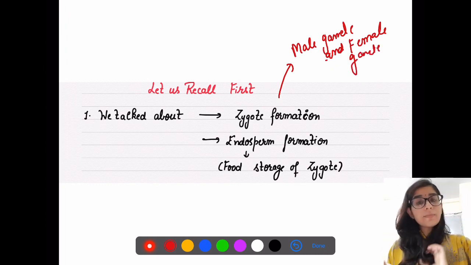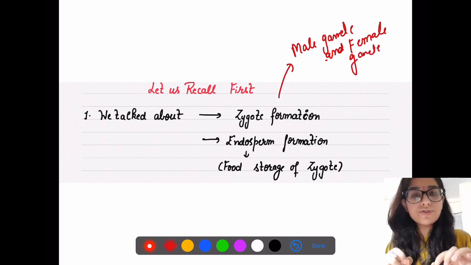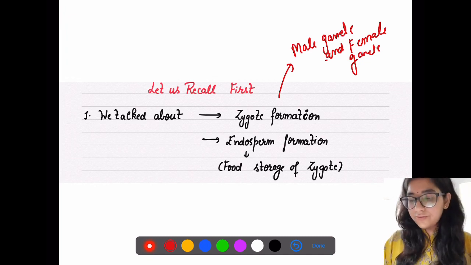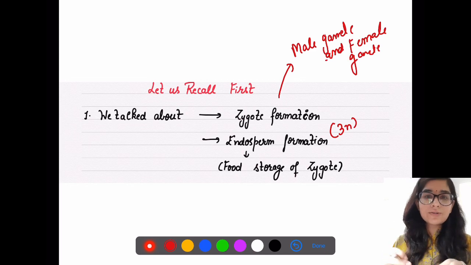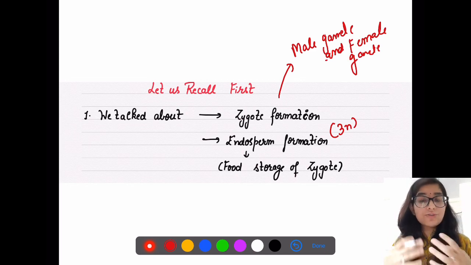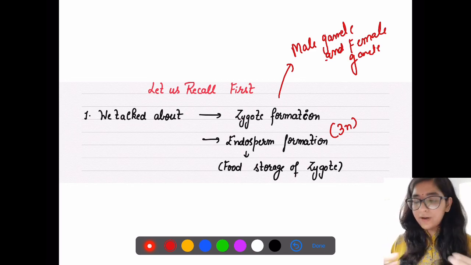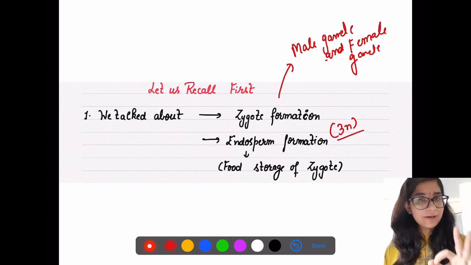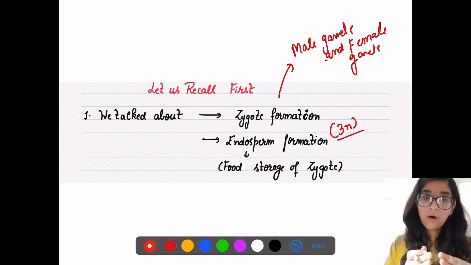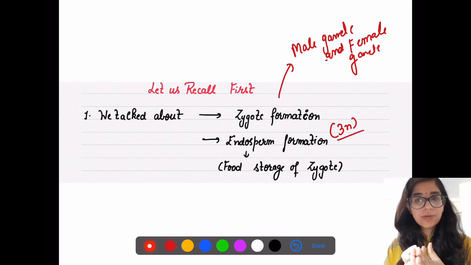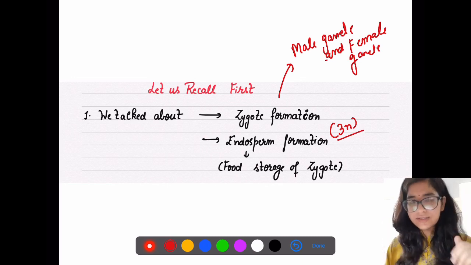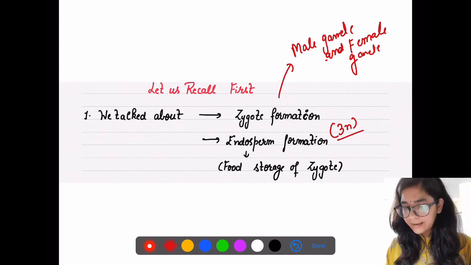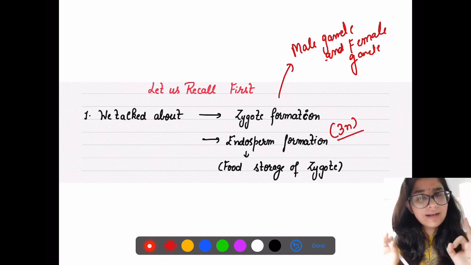And then we talked about that after triple fusion there is another structure which is triploid in nature, which is giving nutrition to the developing zygote, that is called endosperm, which was formed after the fusion between the second male gamete and central nuclei or secondary nuclei. That was our last lecture.